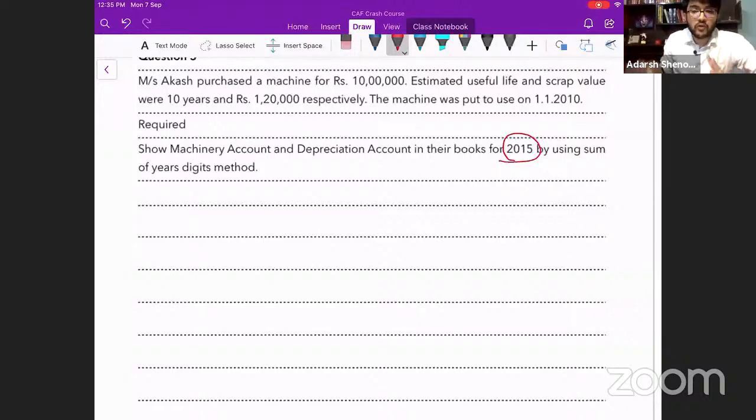So that is why we have to follow calendar year. What if they had said 2015-16? We have to calculate financial year. And one more thing, in the sum of years digits method, don't expect questions to come in decimals. The purchase will be at the beginning of the year and everything else will be at the beginning of the year only. They will not give questions with decimals and calculations over here. It's not that complex for us, so don't worry about it. It will always be a full year.